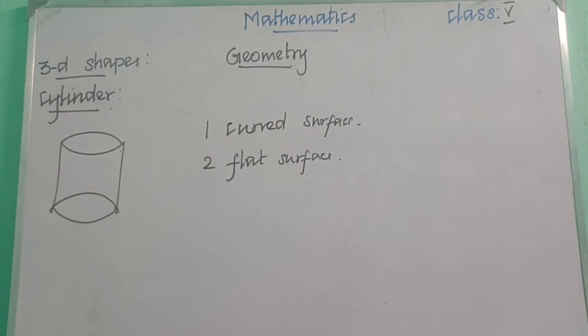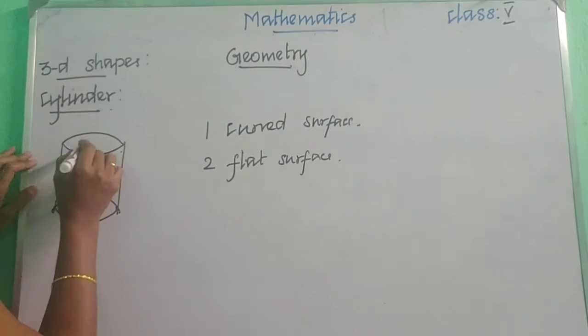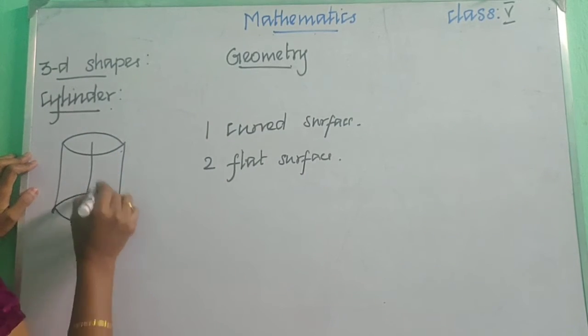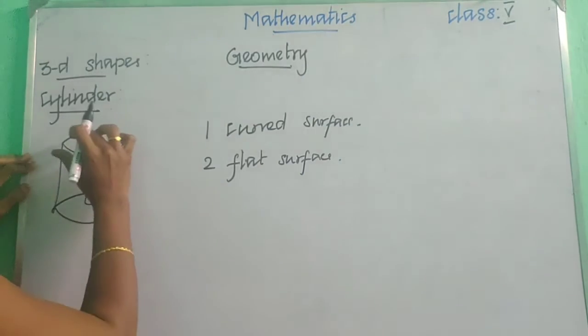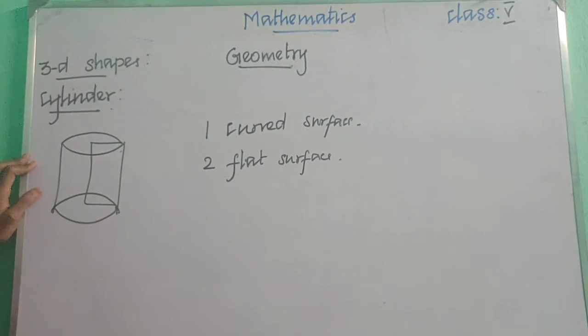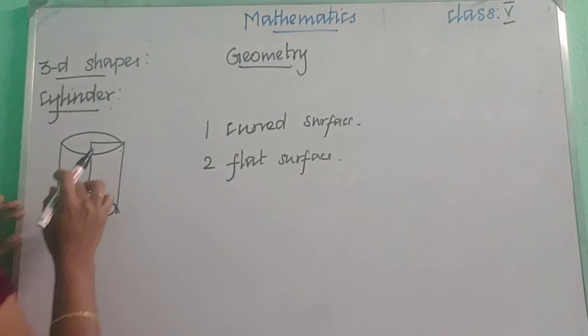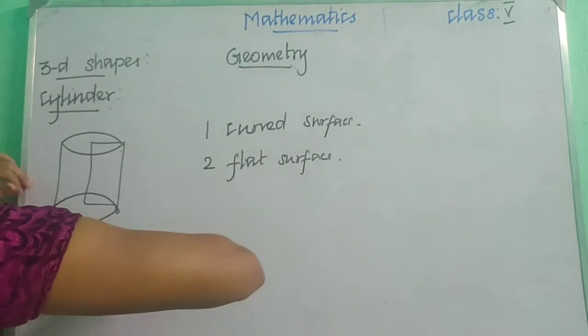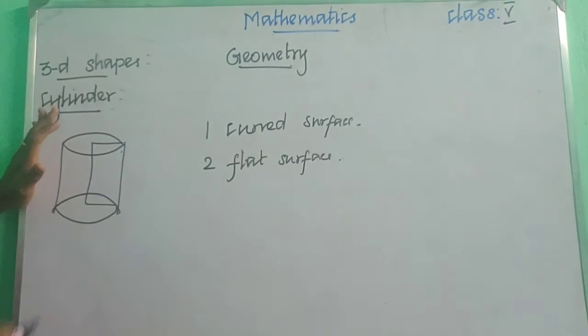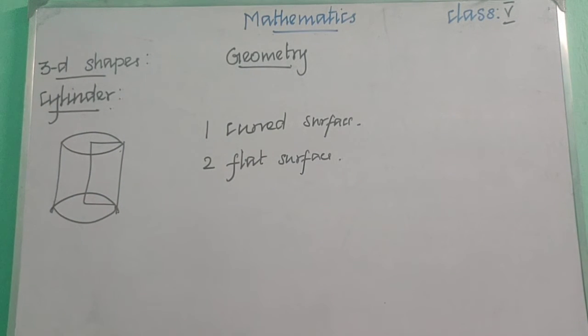And the height, we can find the height. That height is the distance between the upper surface and this lower surface. Okay, children, so height கண்டுபிடிச்சோம் அப்படினா the flat surface ரெண்டோட distanceையும் கண்டுபிடிச்சிடலாம். Okay, children, that is the thing we can say about cylinder.